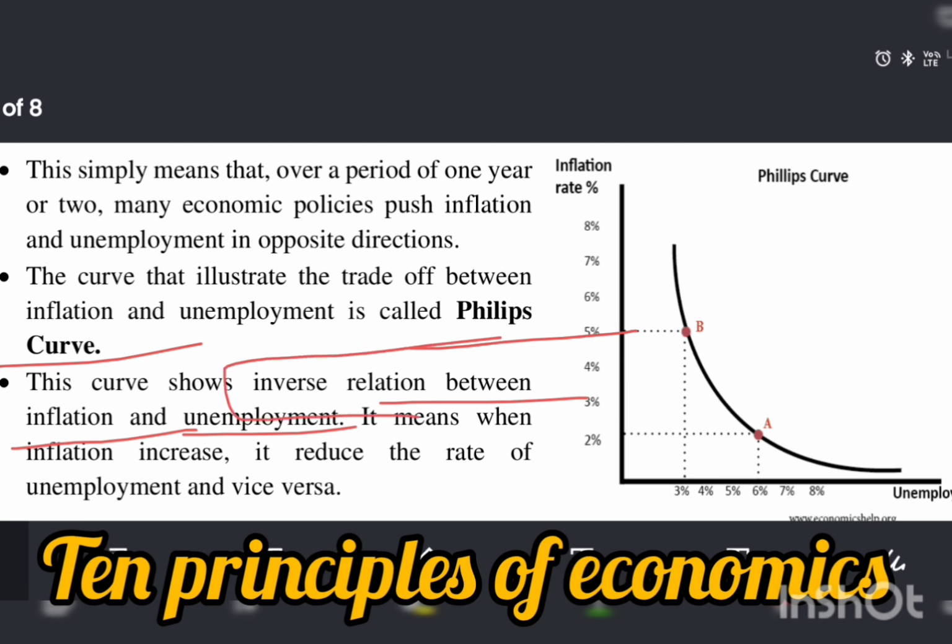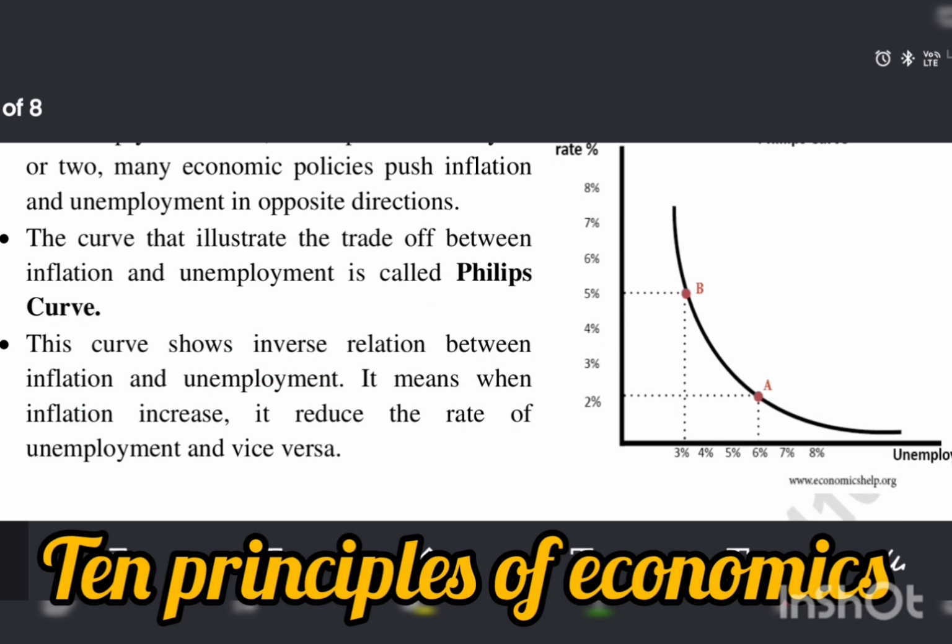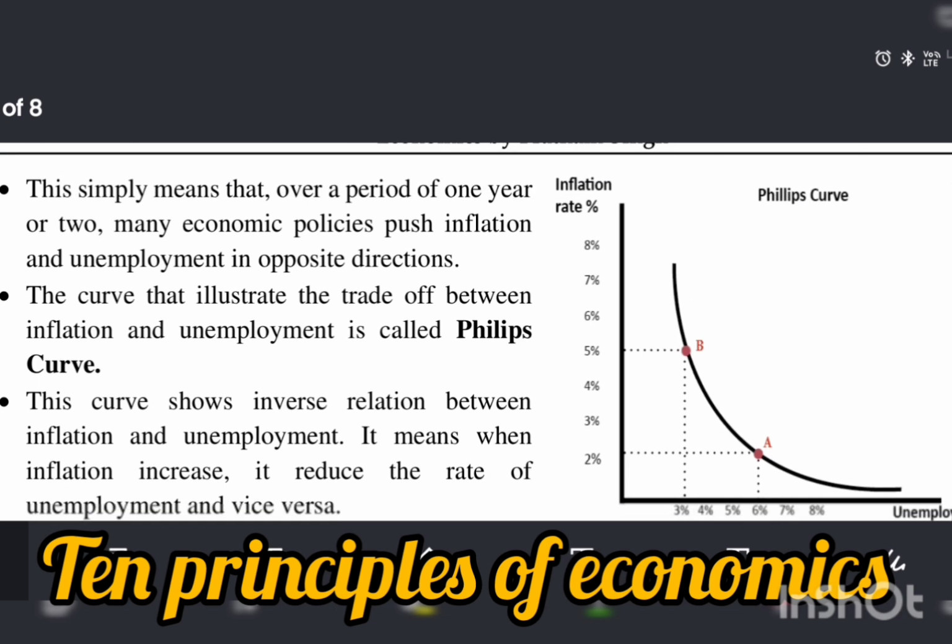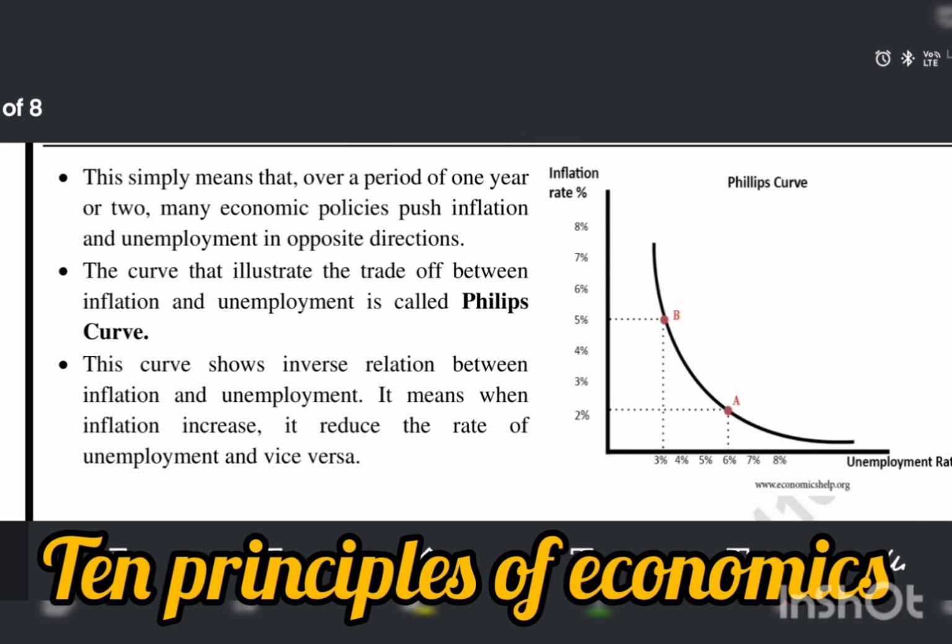This is a most important question. This curve shows an inverse relationship between inflation and unemployment. It means that when inflation increases, it reduces the rate of unemployment, and vice versa. Let's see that on the x-axis we take the unemployment rate, and on the y-axis we take the rate of inflation.